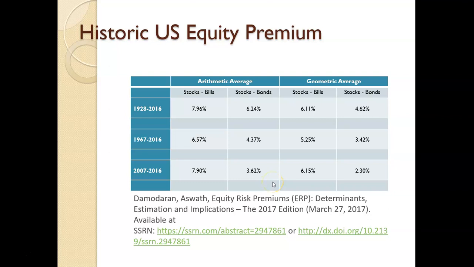The problem is if you only use 10 years, any one year can really have a huge impact on the arithmetic average especially. 50 years might be somewhere in between. Okay, what about geometric? Well, geometric might be better because this is the way investors tend to earn returns over time. Although arithmetic average is actually your best guess at the next equity market risk premium you're going to observe.